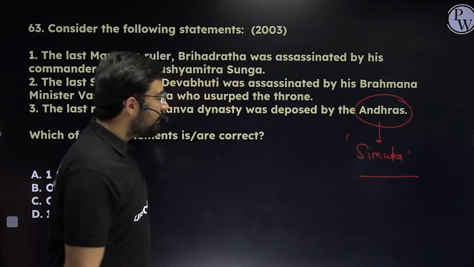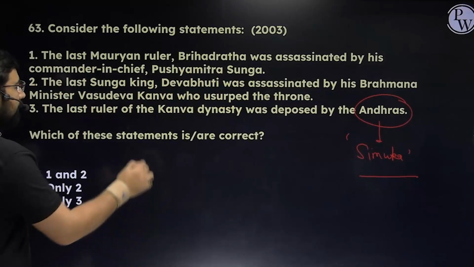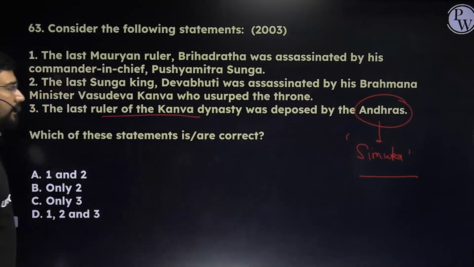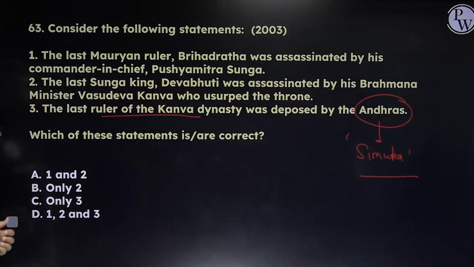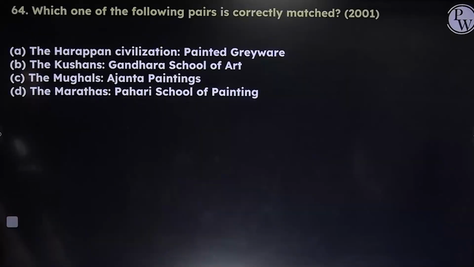Sometimes the spelling is written with an S, sometimes with a C. Anyway, he was the founder and the one who was able to depose the last ruler of the Kanva dynasty. All three statements are correct. The answer is going to become D. My humble request, please remember this information. If it comes, you will have some advantage.